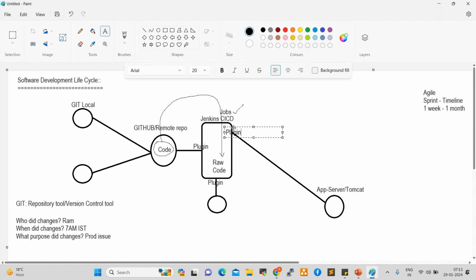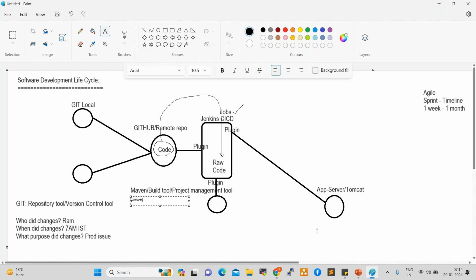So Jenkins is a mediator tool. It will integrate all the tools and communicate with all the tools by installing plugins, right? So what is Maven? What will Maven do? Maven is a build tool, or we can also say a project management tool. So what will Maven do? Maven will generate artifacts.